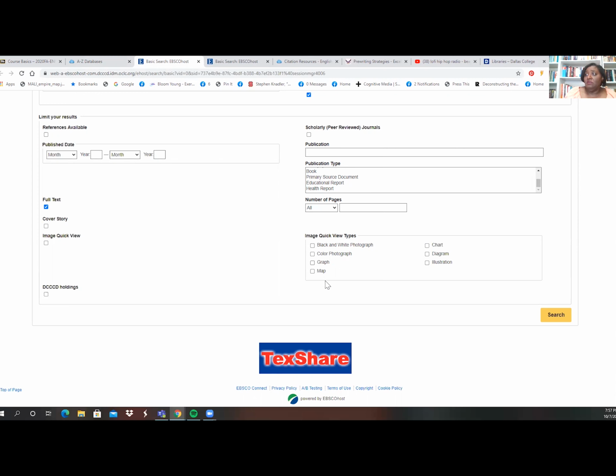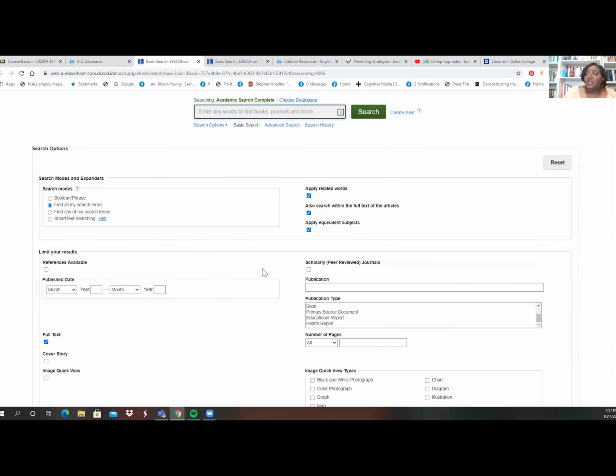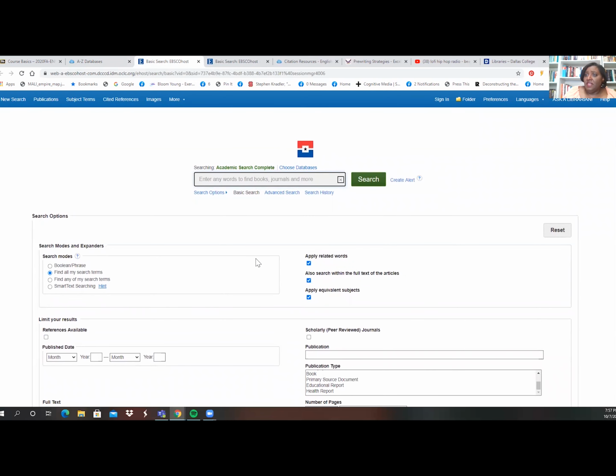Another class might require me to use images, and so I can search for that here. But right now, I don't need any of that. Let me show you also, though, the advanced search option.